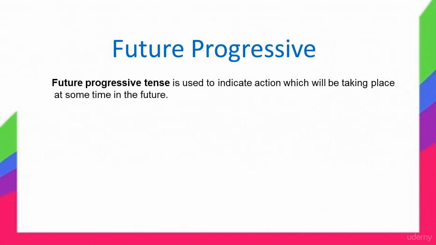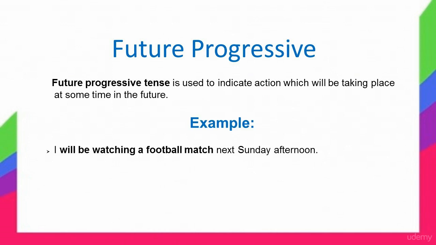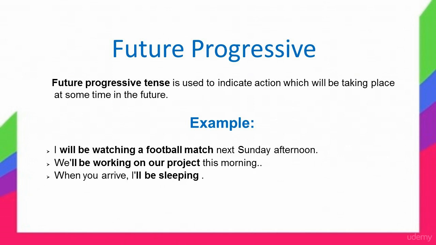Here's how we use the future progressive. The future progressive tense is used to indicate action which will be taking place at some point in the future. For instance, I'll be watching a football match next Sunday afternoon. We'll be working on our project this morning. When you arrive, I'll be sleeping. I'll be leaving in a few minutes.